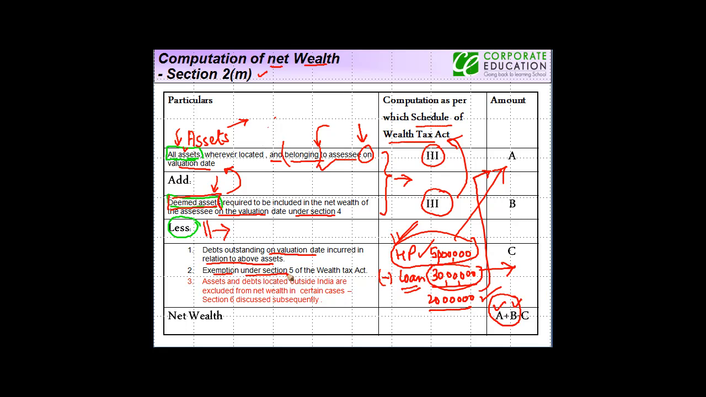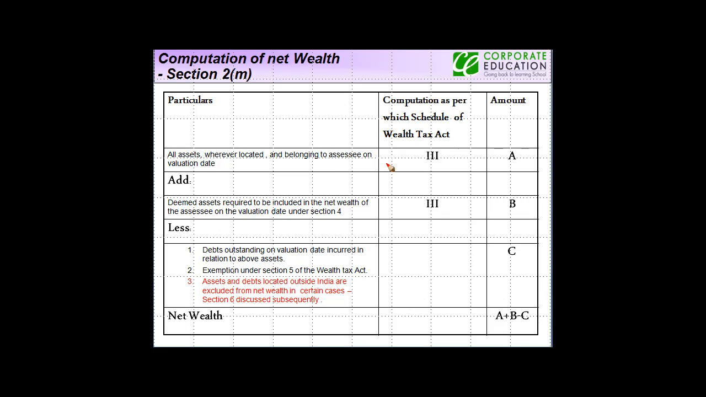Exemption under section 5 of the Wealth Tax Act. Again, there are certain exemptions which we will discuss. Assets and debts located outside India are excluded from net wealth in certain cases. This is again something which we will be seeing in the subsequent slides. So in a nutshell, what happens is you take all the assets, to that you add all the deemed assets, and from that you subtract all the debt outstanding, the exemptions which are granted to you, and assets and debts located outside India. After you reduce all these three, you will get the net wealth.